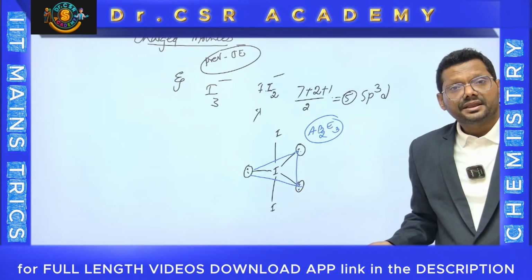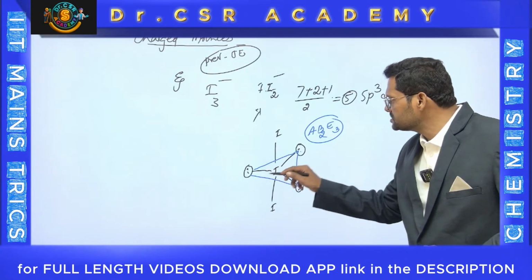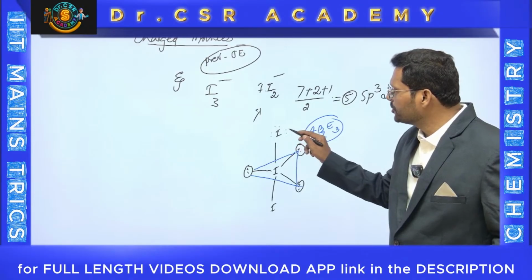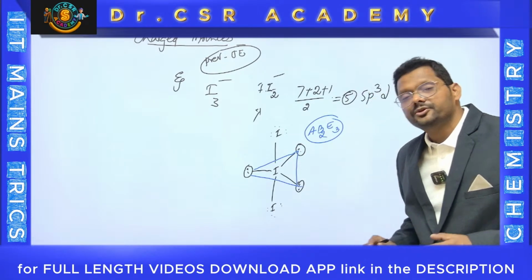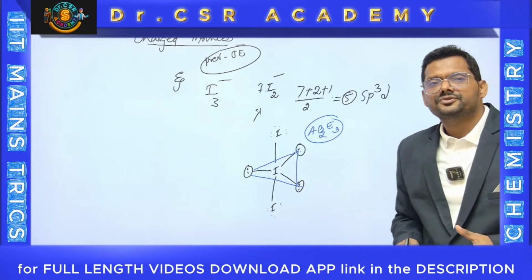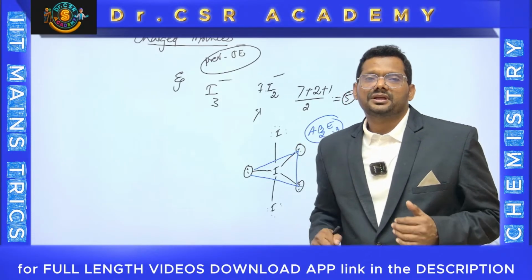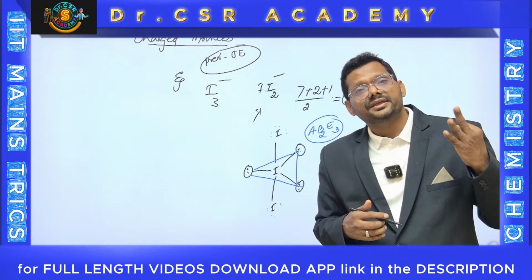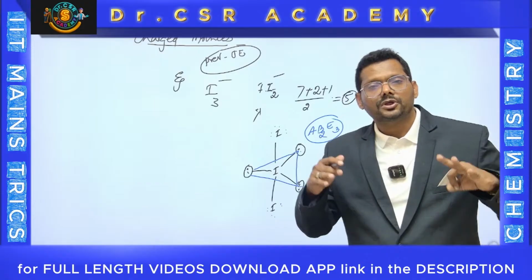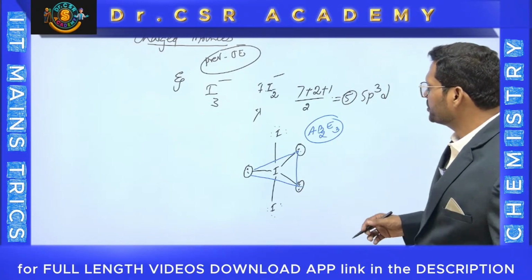The answer is 9 actually, because there are 3 lone pairs on the central atom and 3 lone pairs on each iodine also. You don't expect that. Many students opted for answer 3, but actually the answer is 9, because 3 lone pairs on the central atom and 3 on each bonded atom. Total will become 9, and that is an important question also.